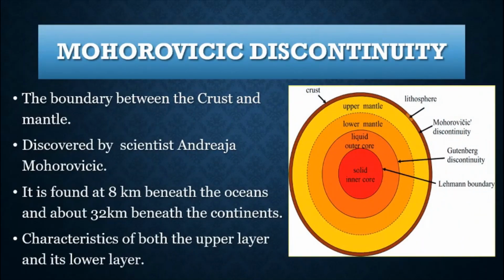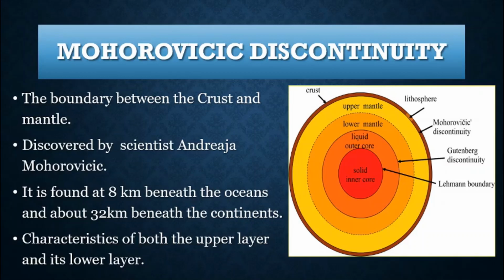Now let us learn about Mohorovičić discontinuity. What is Mohorovičić discontinuity? This layer, or the boundary that separates the crust and the mantle, is known as Mohorovičić discontinuity.